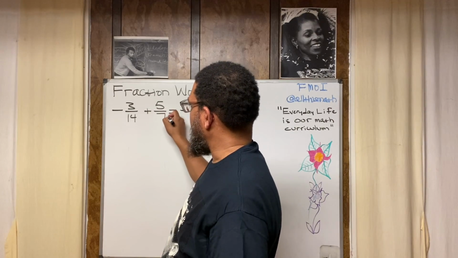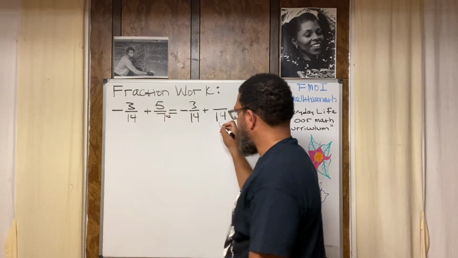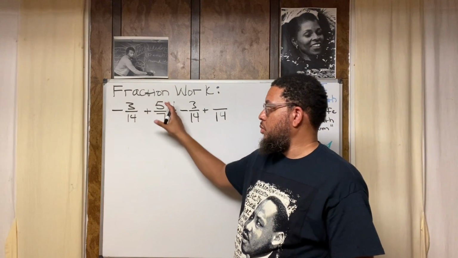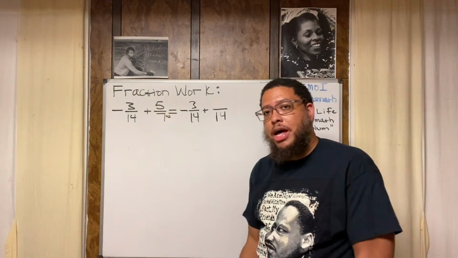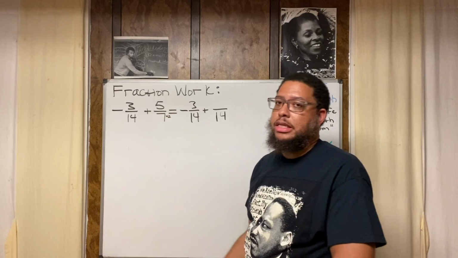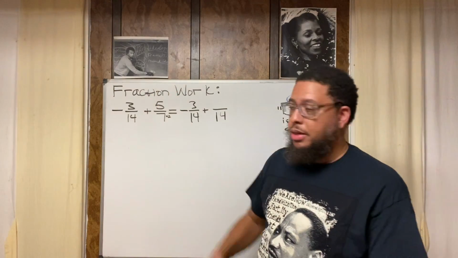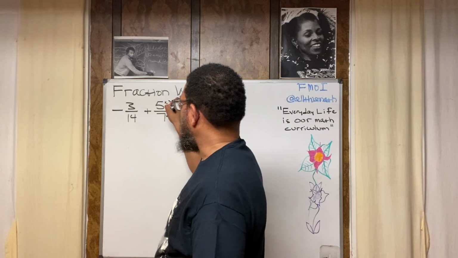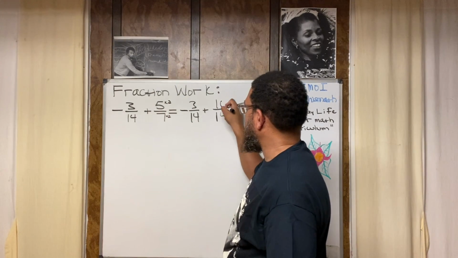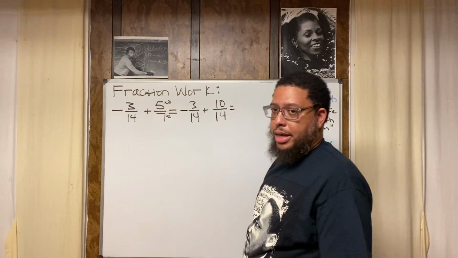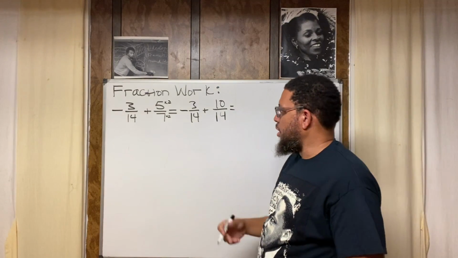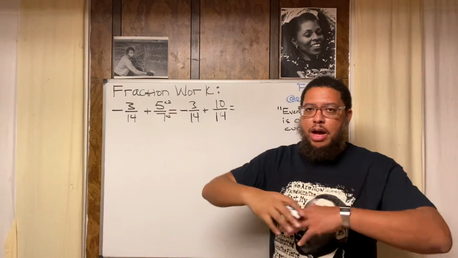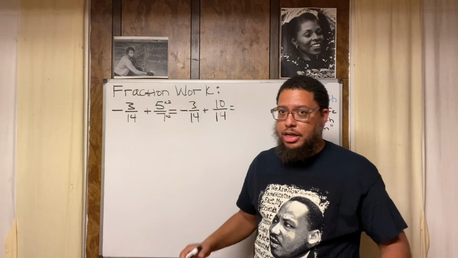That's the key question. I did 7 times 2 to get 14 on the bottom. If I multiply by 2 on the bottom, I need to multiply by 2 up top. 5 times 2 is 10. And now we're ready to add because we got common denominators. We adding up 14ths. I want to know how many 14ths I got all together.